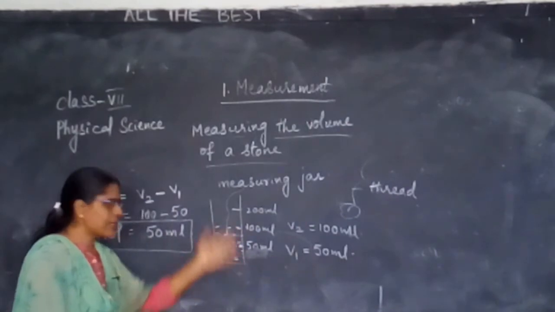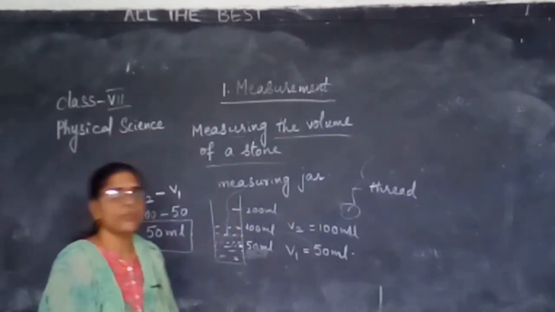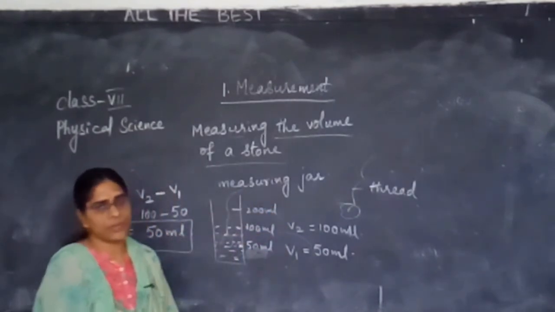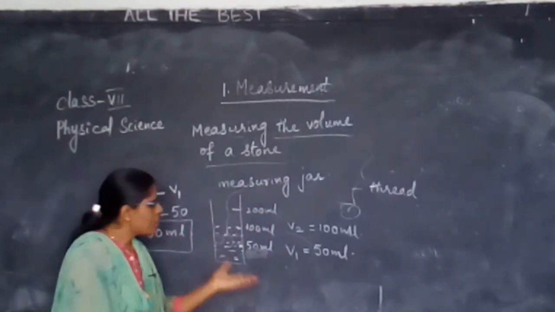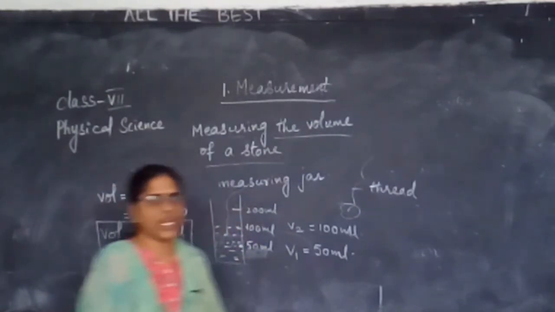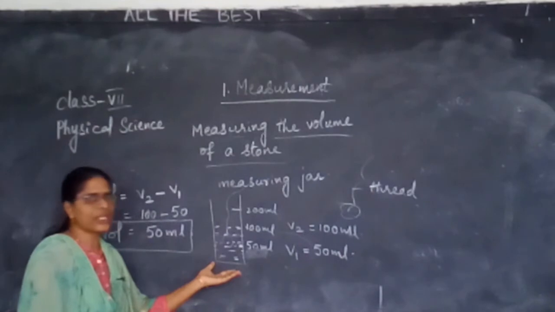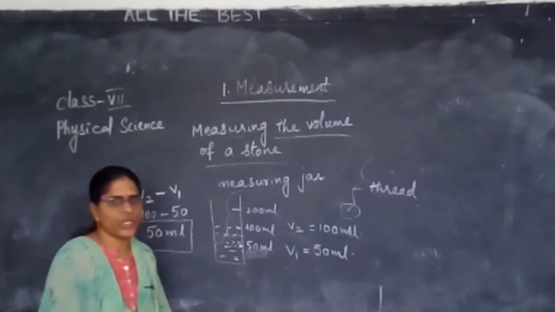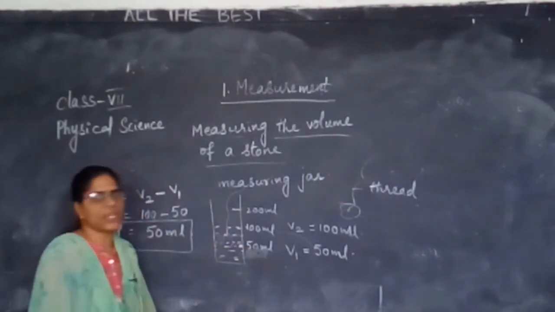Similarly, on the jar there will be markings like 50 ml, 100 ml, 500 ml. I have filled it with water, you can fill up to 200; I have filled it with 50 ml.